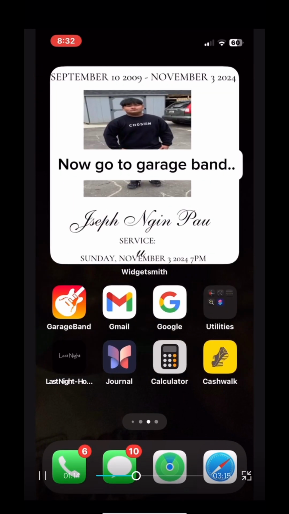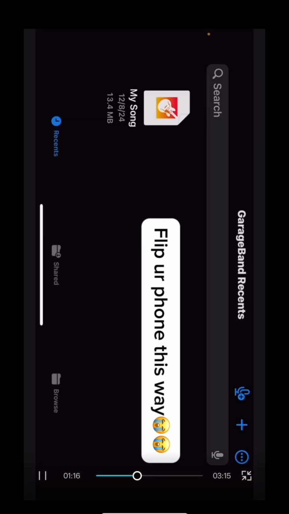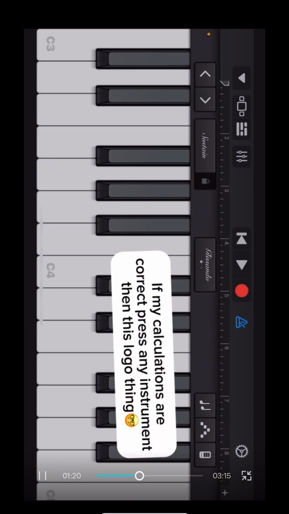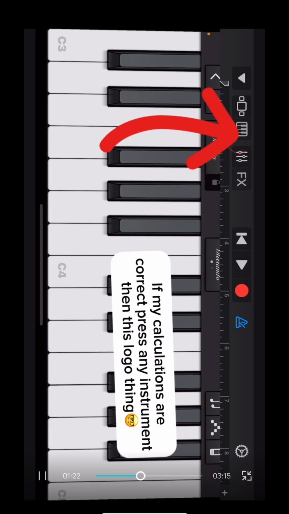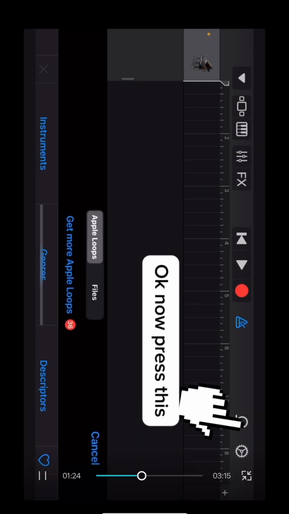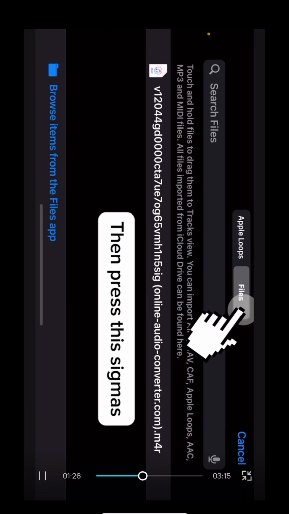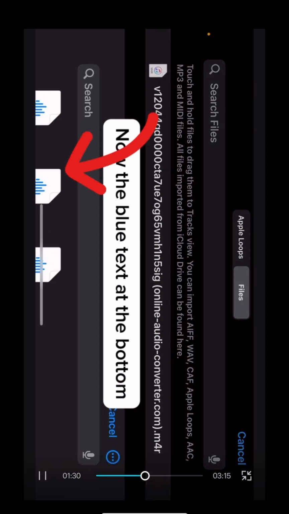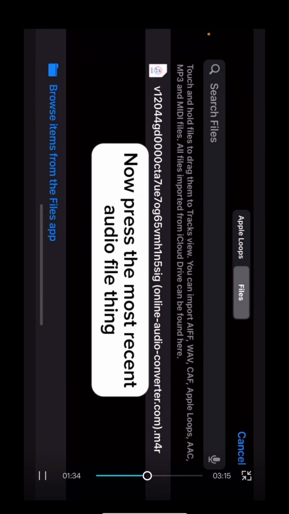Flip your phone this way. Press any instrument, then this logo thing. Okay, now press this, then press this. Now the blue text at the bottom. Now press the most recent audio file thing.